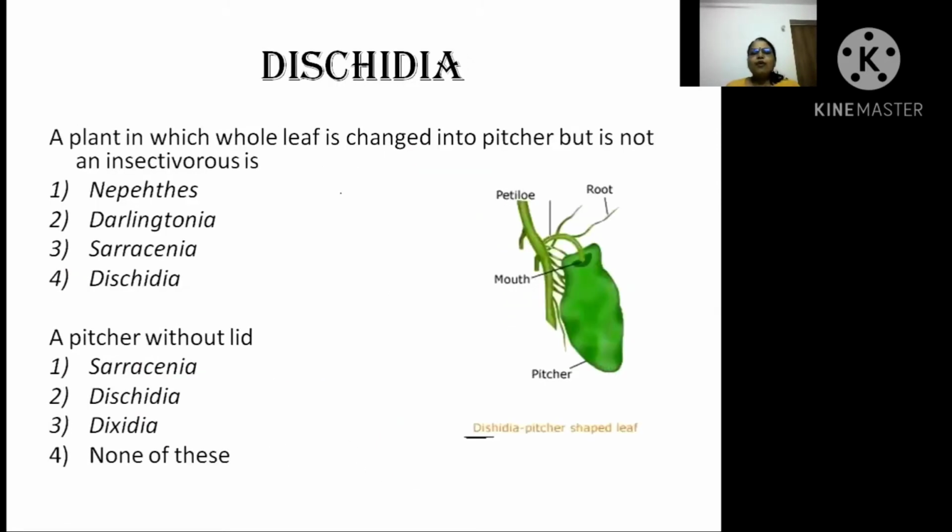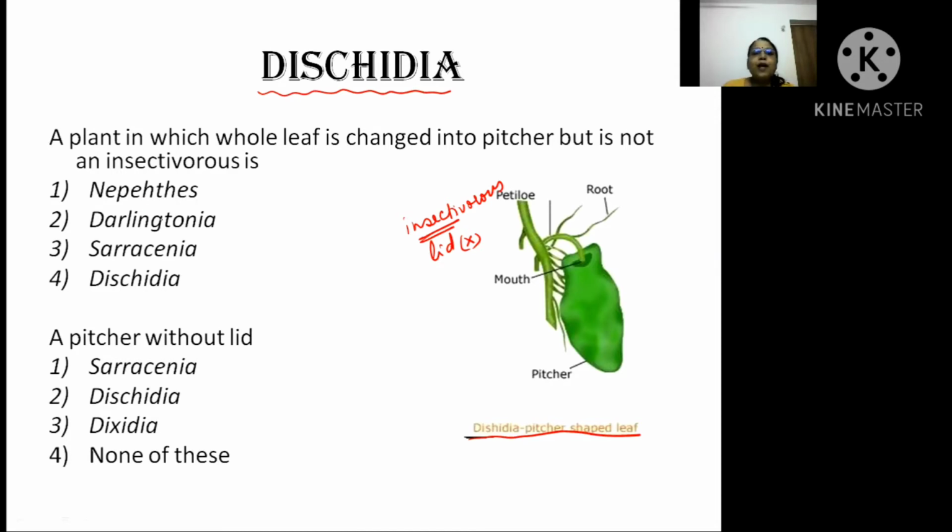Now see, this is another type of pitcher plant. It is a pitcher plant, but it is not insectivorous. Please understand the question language carefully. Distia is a pitcher plant without a lid. Check the diagram carefully, there is no lid. The lid is absent and it is not insectivorous, but I'm explaining it here because when they ask in the question, you should know Distia is a pitcher plant but not insectivorous. Nepenthes is a pitcher plant as well as insectivorous.